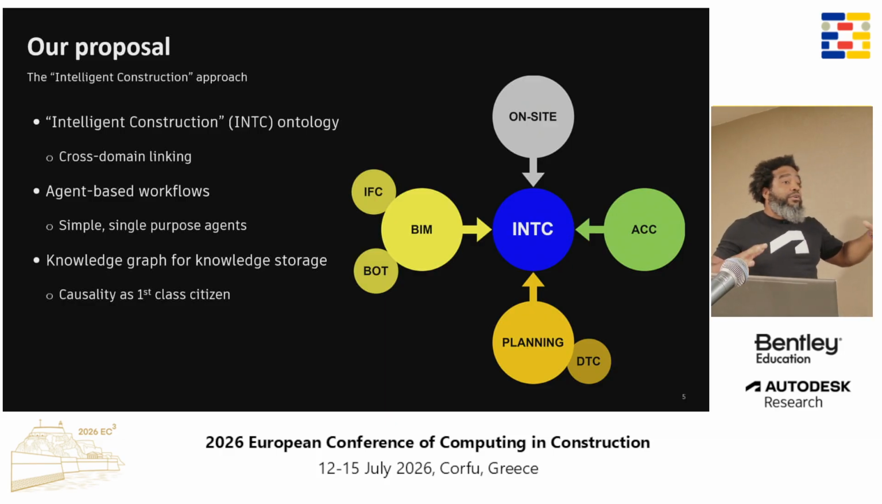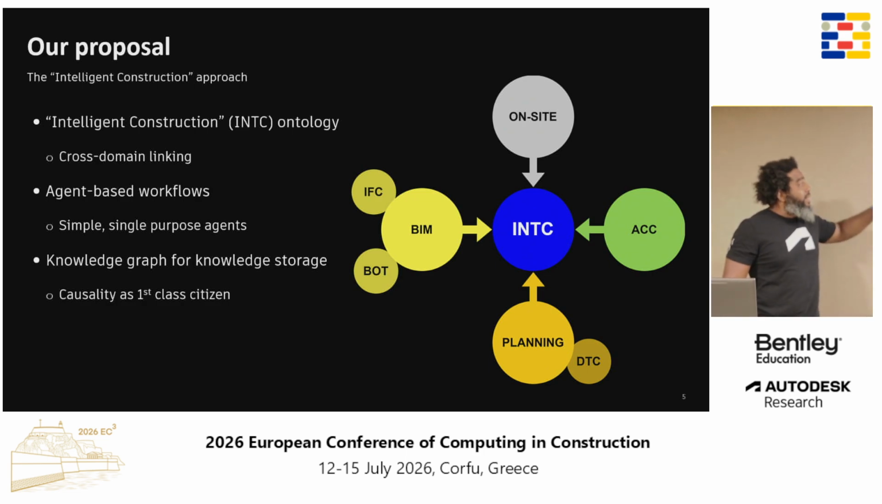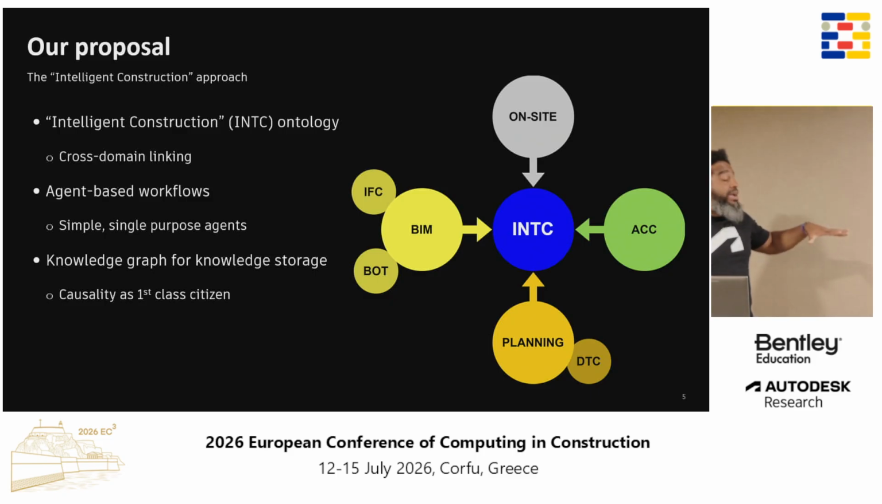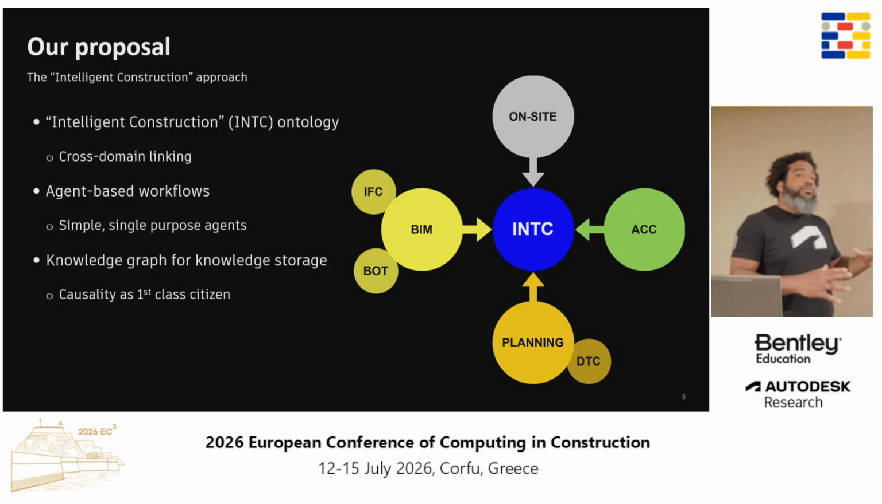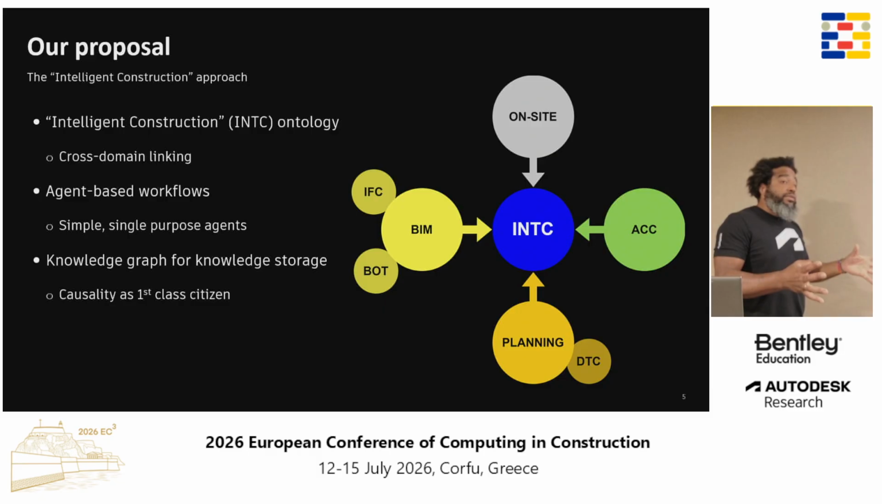The knowledge graph doesn't copy the information, it references the information, whatever it is. The knowledge graph is driven by the intelligent construction ontology, and our contribution is that we make causality a first-class citizen, because whenever something happens that shouldn't be happening on the construction site, the question is always, why did this happen? We have our data representation of the construction process, and we want to get insights from that.